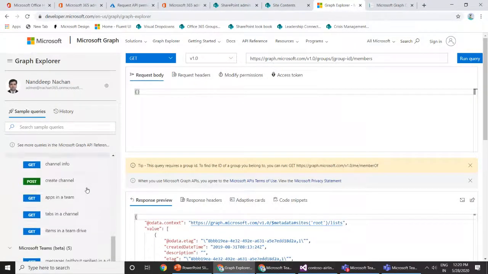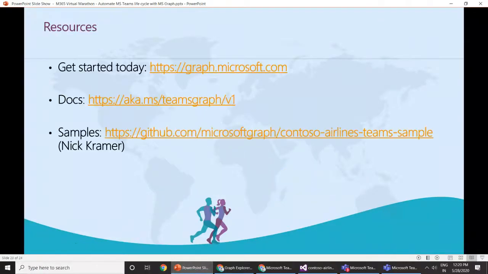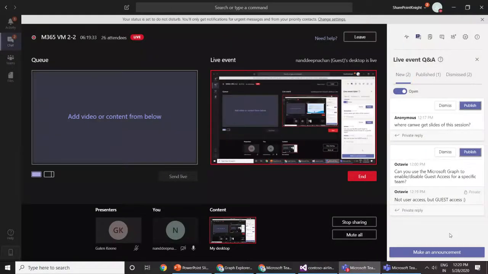Okay, at least it is not documented here, but if you go back to the link which I shared, let me go back here. For these docs, you should be able to see all of the APIs which are available. So from there, you can remove the guest access for a user using the Graph API inside of Teams.